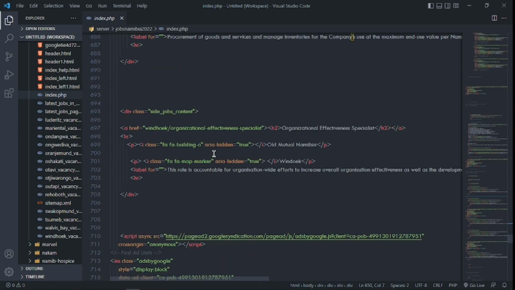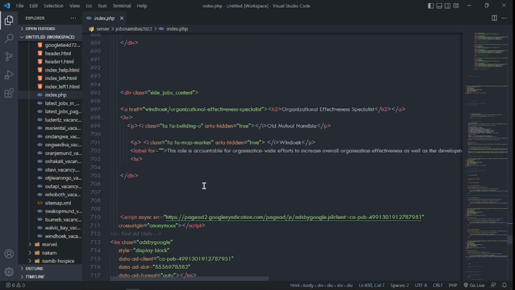So yeah, that's how you can change your font family in Visual Studio Code. That's it. I hope you find this video helpful.